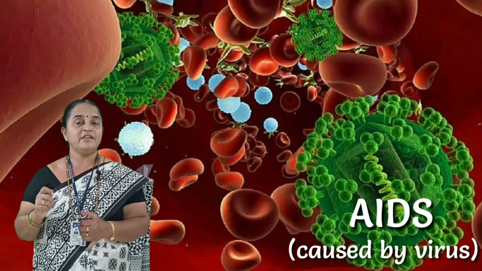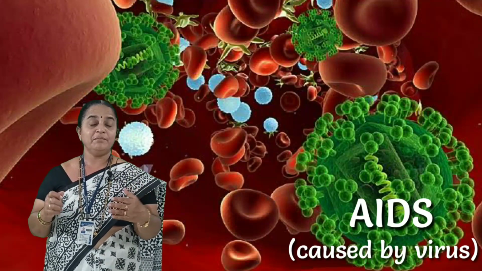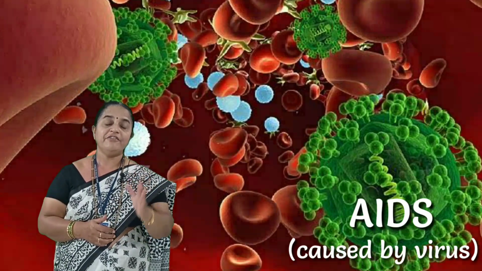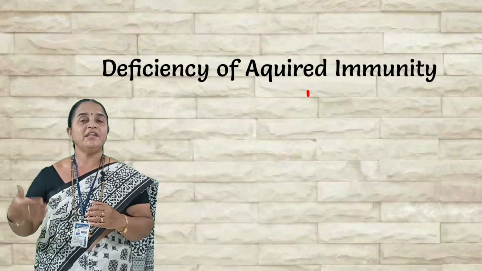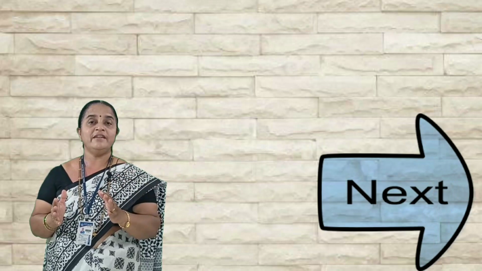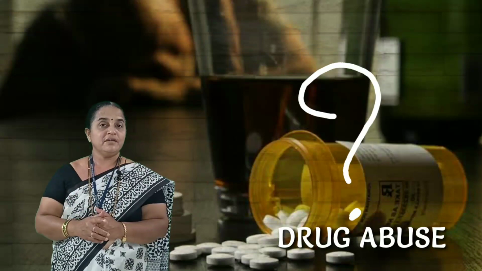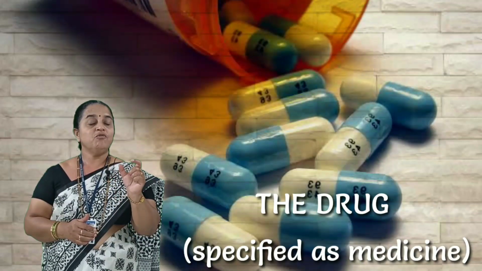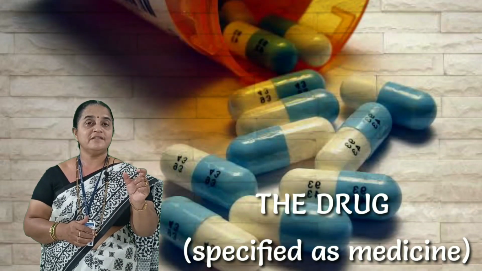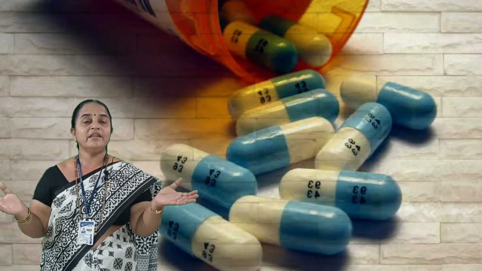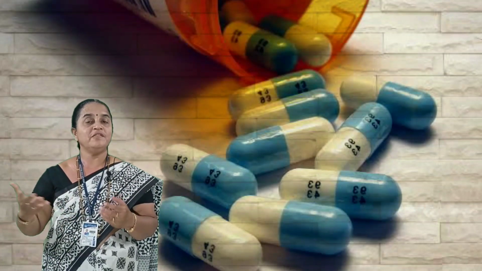But due to entry of this virus, if the immune system collapses, then the person will suffer from multiple infections, and that leads to AIDS. It is deficiency of acquired immunity, showing multiple syndromes or malfunctioning of the organs. After learning cancer and AIDS, we will move to drug abuse. The big question mark when we discuss drug abuse. Drugs is a word specified for the medicines which are usually accepted or taken by human society to get rid of infections or to boost the immune system.